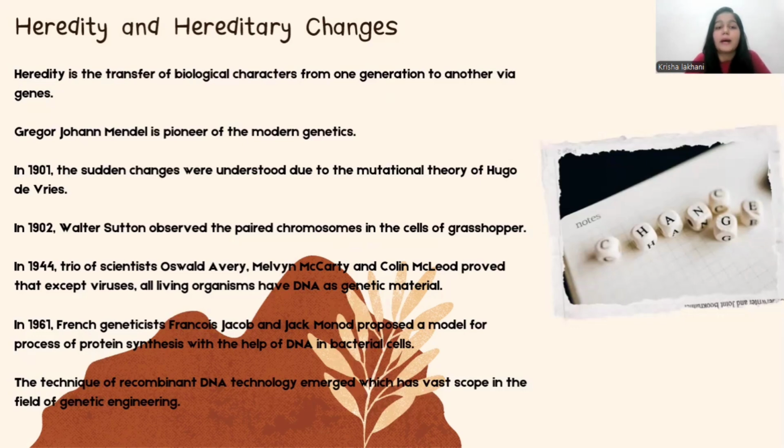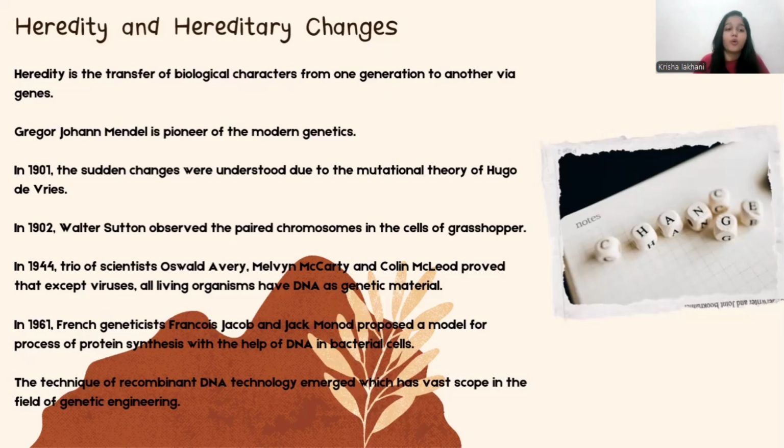Heredity is the transfer of biological characters from one generation to another via genes. As I already explained, genes are the carriers of the phenotypic appearance and the genotypic appearance. So the genes are the characteristics being carried from one generation to the next. Gregor Johann Mendel is the pioneer of modern genetics. He was the one who started modern genetics. He started finding out about genes. He started the monohybrid cross and dihybrid cross. I guess you are all very familiar with it.